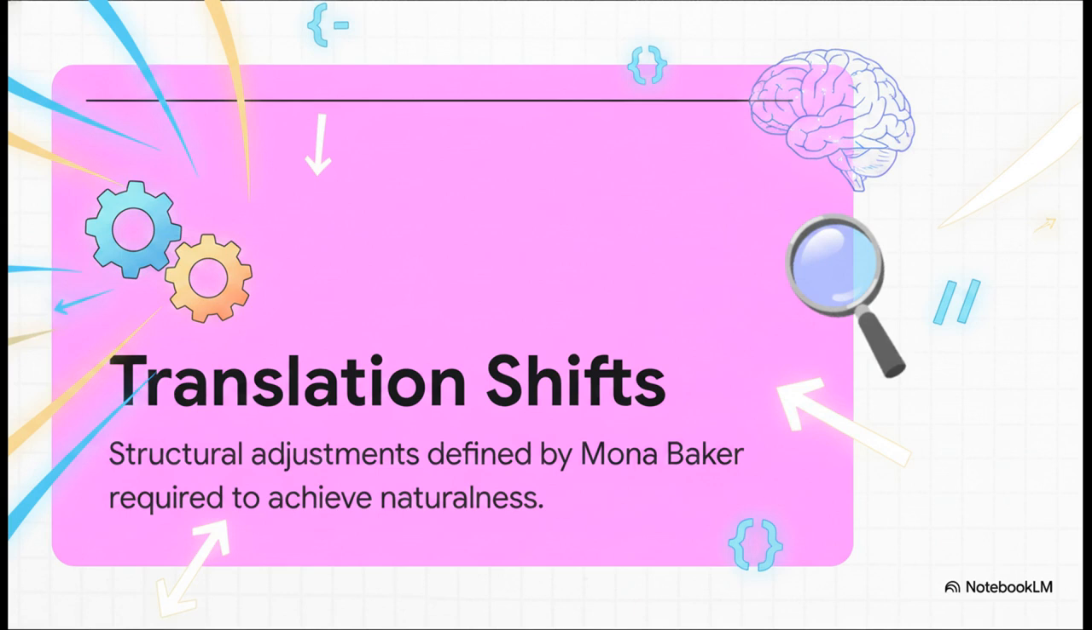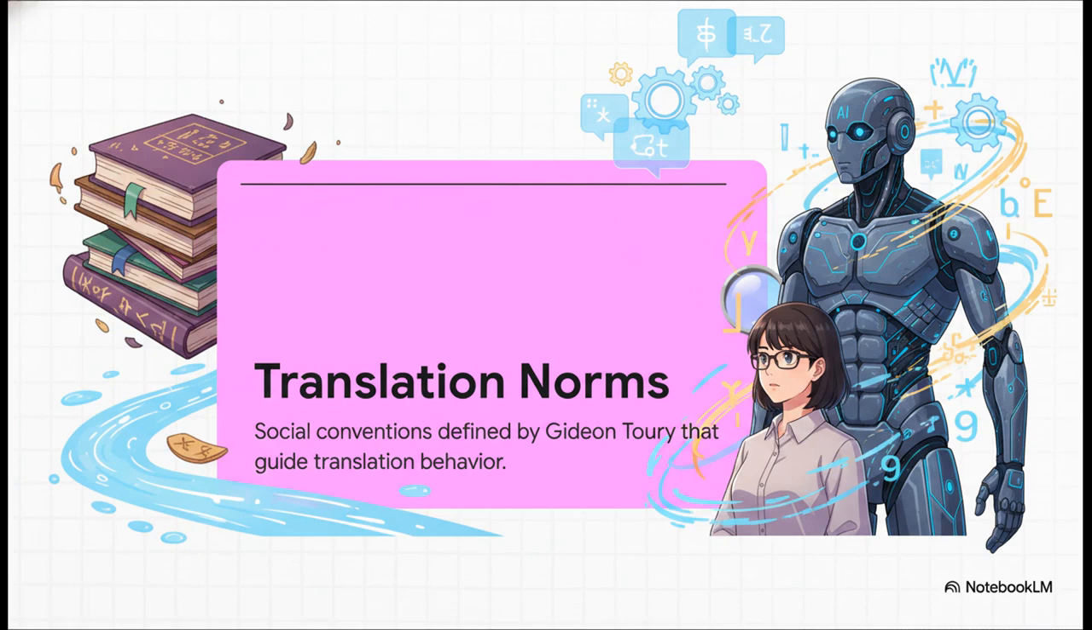And note, they absolutely aren't errors. Next are translation norms, or chuyên. These are the overarching social conventions defined by Gideon Torrey. Basically, they guide translation behavior. They dictate exactly what's socially and institutionally acceptable in a specific context.